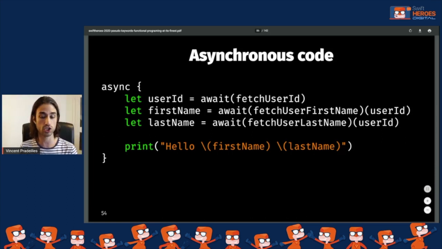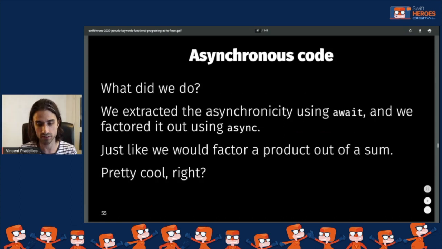If we want to manage errors, we can manage them also with a much simpler flow because we could manage the error explicitly after each call. So it's really a nice way of working with asynchronous code. Once again, using pseudo keyword, this time to implement async and await.